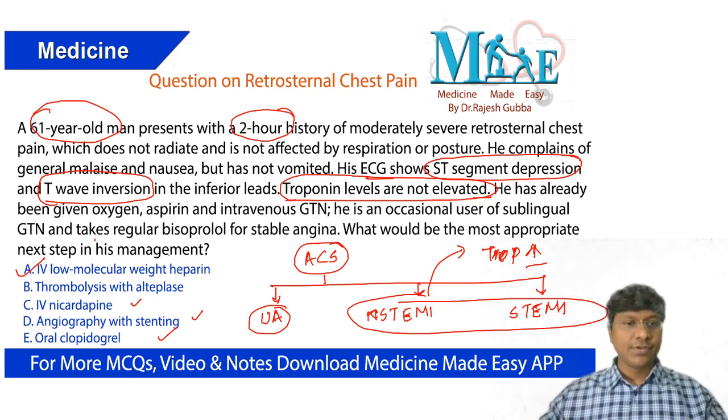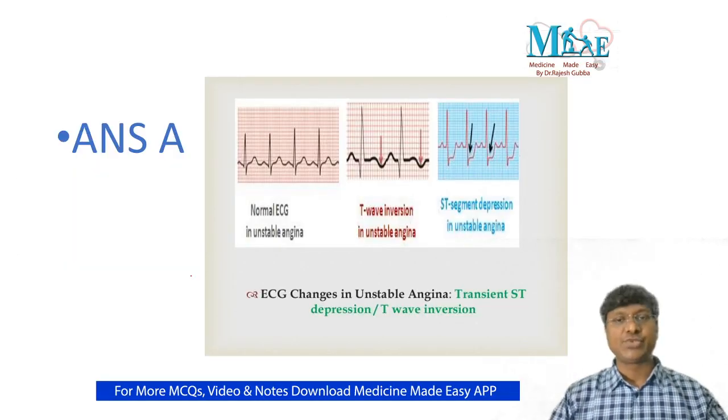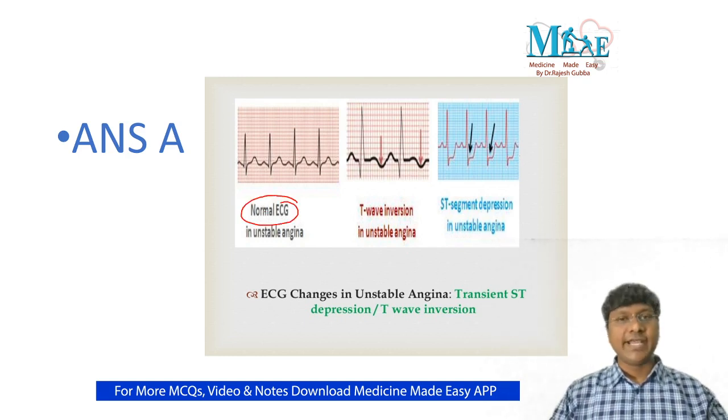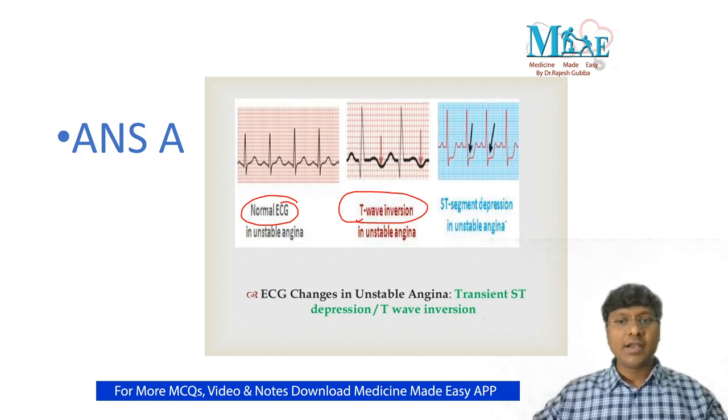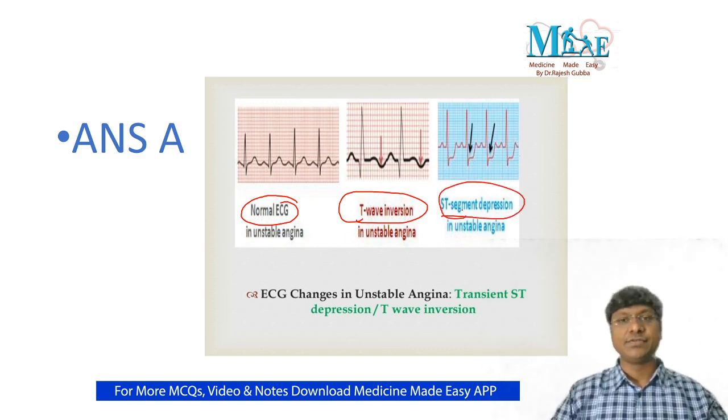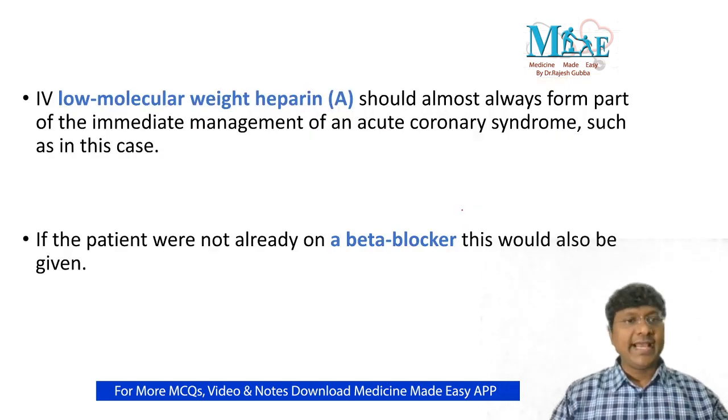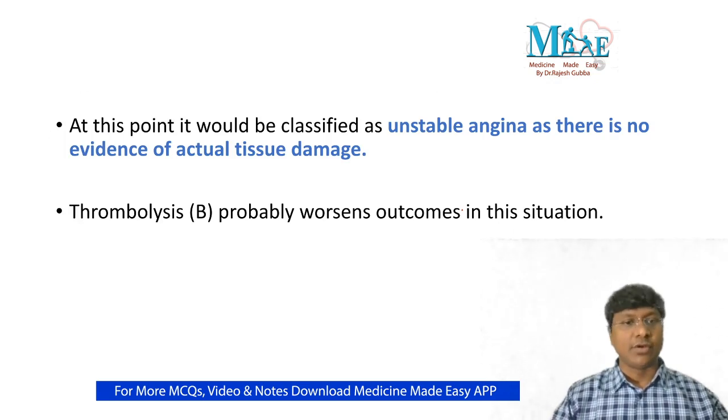Then what about other options? You take thrombolysis with alteplase. Before that, I'll just show you what can be the ECG findings in patients with unstable angina. Unstable angina patients can have a normal ECG also. Then how to diagnose? You need to do serial ECG monitoring if you are suspecting unstable angina based on the clinical findings or the clinical history. These patients can have only T-wave inversions, or only ST segment depression. So these are the points that you need to take into consideration about the ECG of unstable angina. Whereas you take the management with the thrombolytic agents.